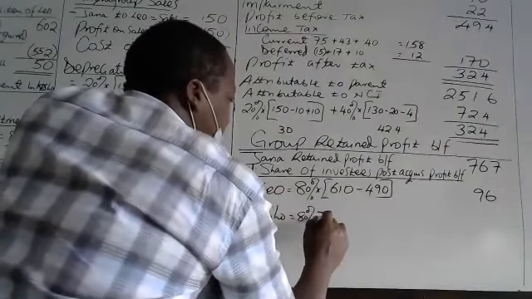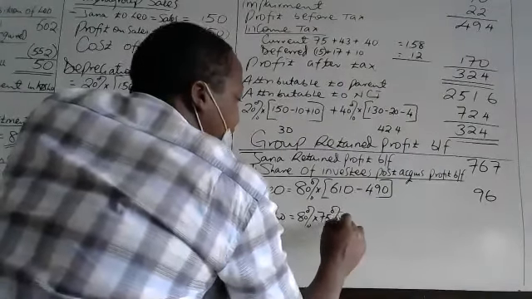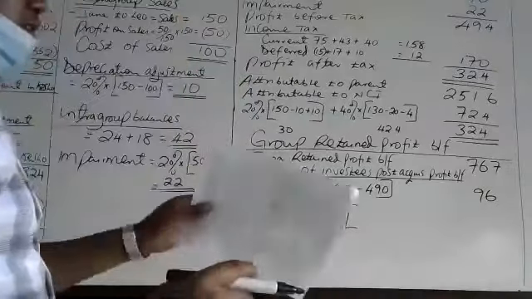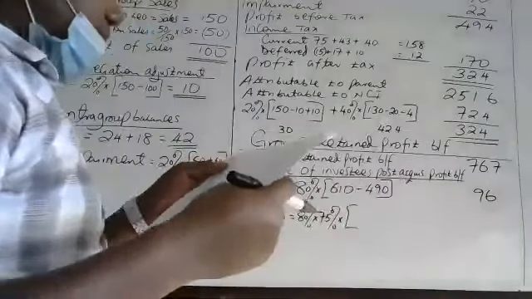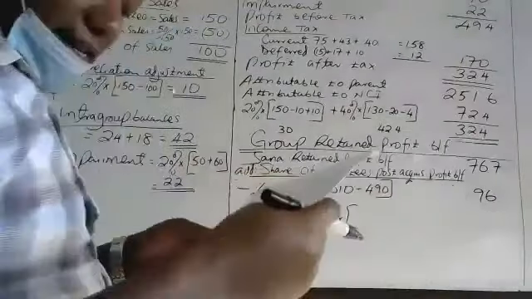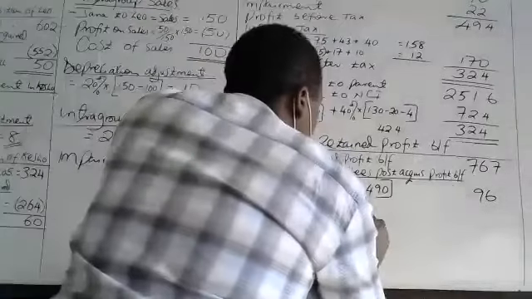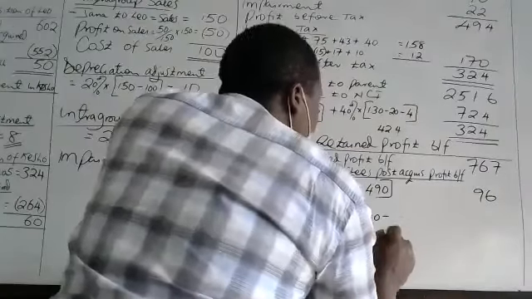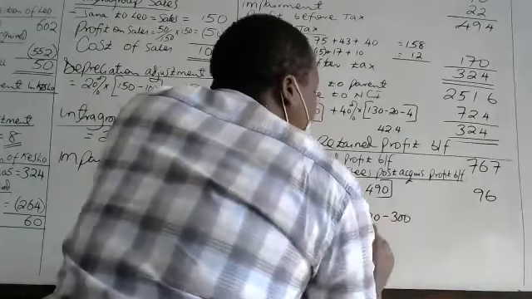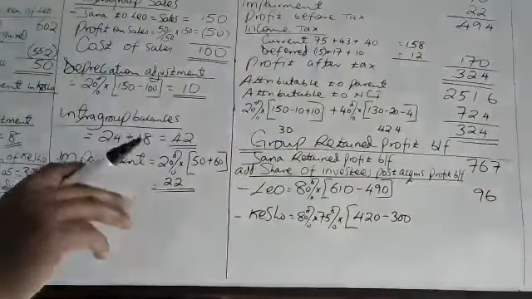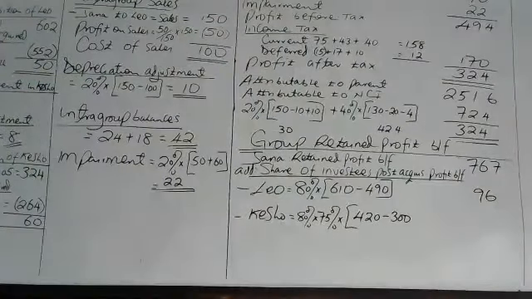80% of 75% of the adjusted profit brought forward. That is the profit brought forward, there is 420. 420 minus pre-acquisition of 300. What we get is post-acquisition profit.